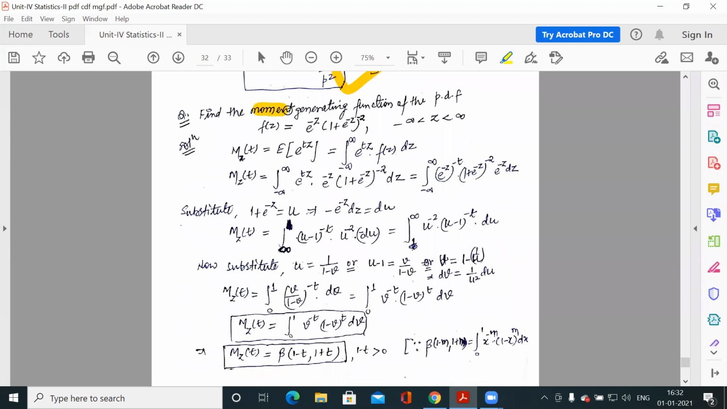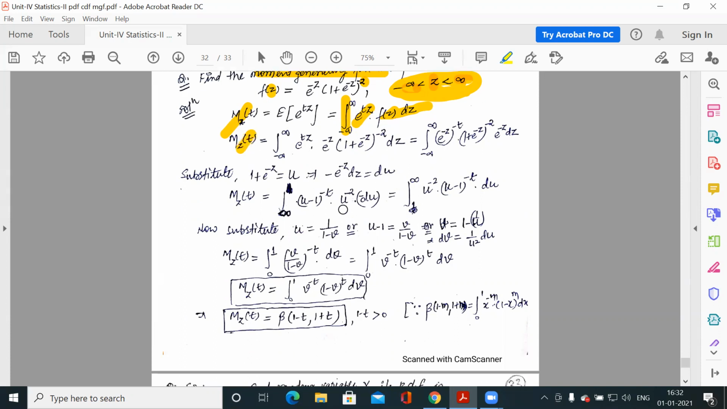Here also, for the MGF of this function, the variable is z, and the nature of the variable is continuous. Either you write z or x, there is no problem. This is f(z); you can write f(x) as e to the power minus x, 1 plus e to the power minus x to the power minus 2, and the range is real numbers. So this is the continuous case. For the continuous case, the moment generating function is the integration of e to the power tx into f(x) dx. Either you write z or x, it does not matter. So this is your moment generating function.